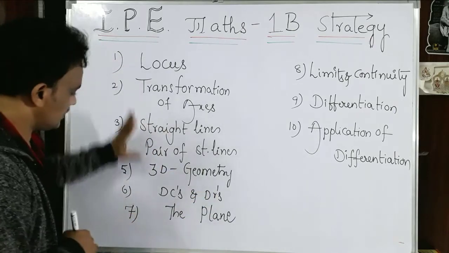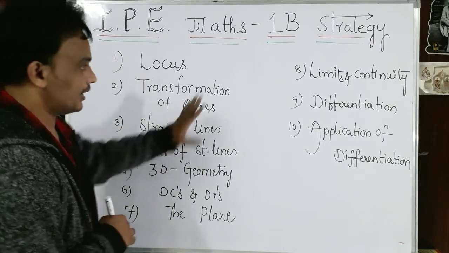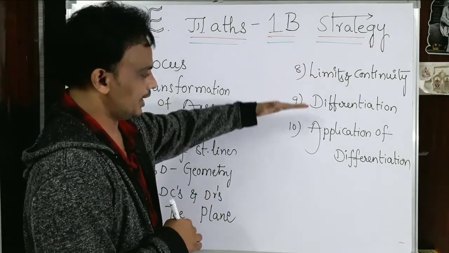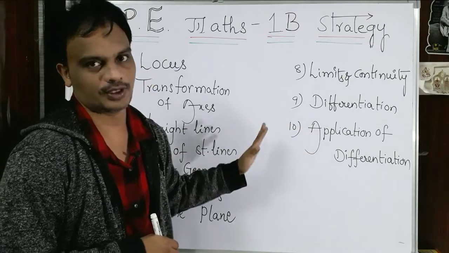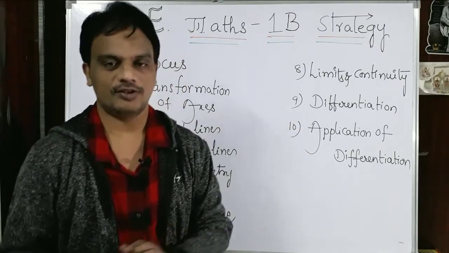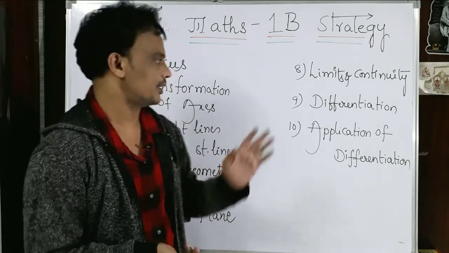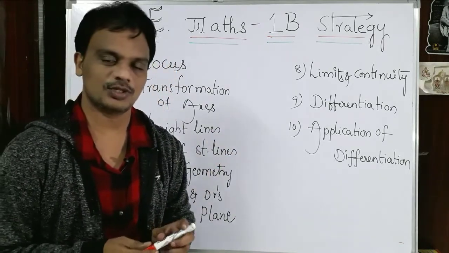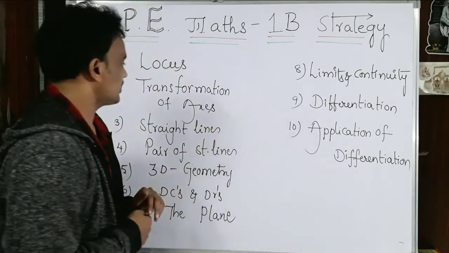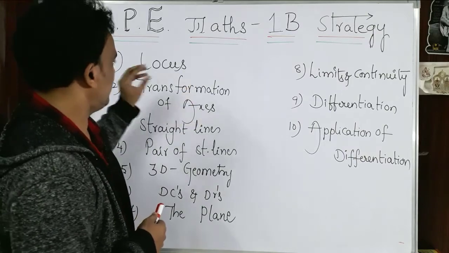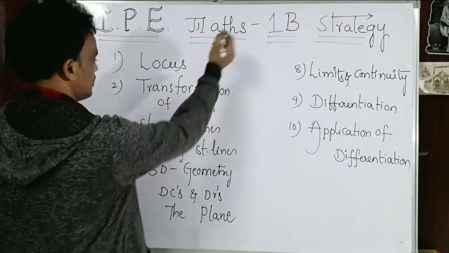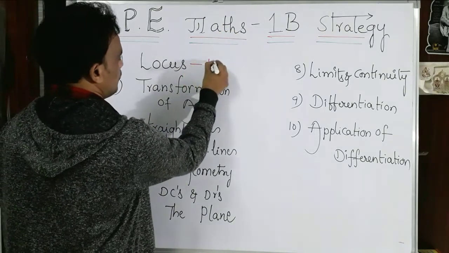Totally this is the coordinate geometry part, and the calculus part is limits and continuity, differentiation and applications of differentiation. It is the same as 1A: 75 marks for 1A, 75 marks for 1B, and from this also we are going to get 2 marks questions, 4 marks questions and 7 marks questions. I will explain that clearly. So what is the weightage of each topic? Coming to the locus, there will be one 4 marks question.